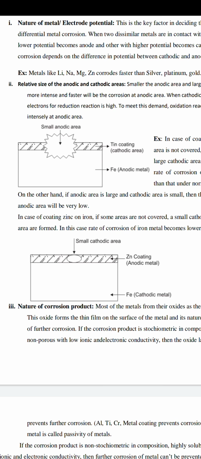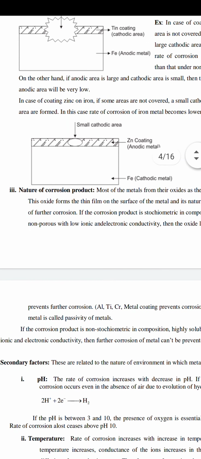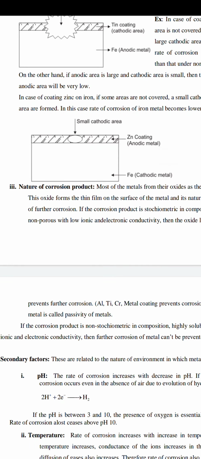So while coating a metal with a cathodic metal, the coating metal is cathode and the coated metal is anode. At that time, too many precautions are needed against air.